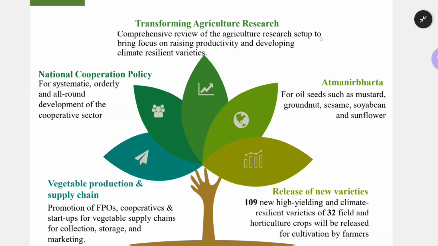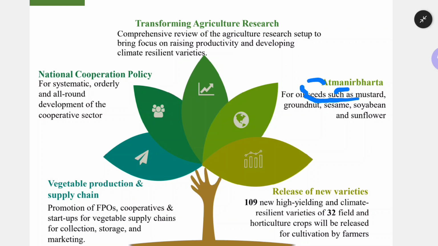Along with that, farmer cooperative societies will be promoted. Startups for the vegetable supply chain: just like we have supermarkets, Ratnadeep, DMart, in future we will also have vegetable supply chains. Startups for collection, storage and marketing. DMart and others are marketing; in the same way, startups for vegetable collection will be promoted by the government, and for storage, because these are all perishable goods. You need a lot of cold storage to increase their shelf life.